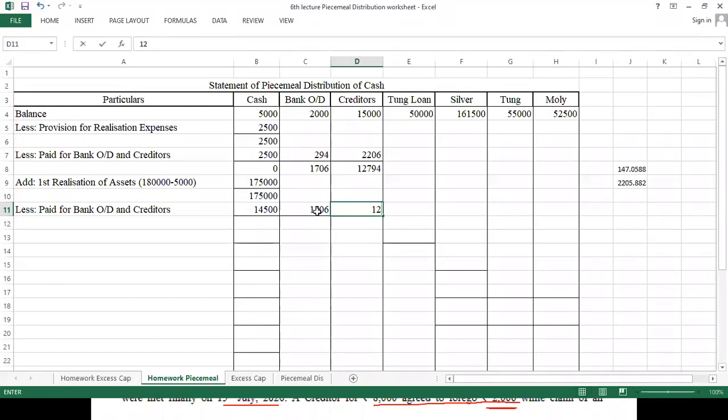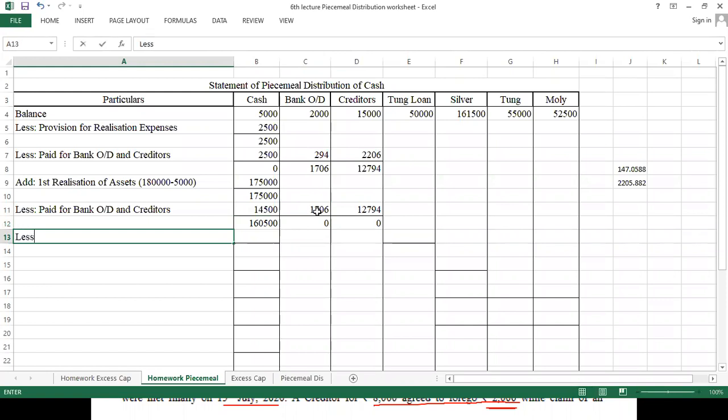If anybody has any doubt, you can stop me in between and you can ask me a question. Sir, this is what I am not understanding. Please explain me again. So here the balance is, tell me the balance, 1,60,500.